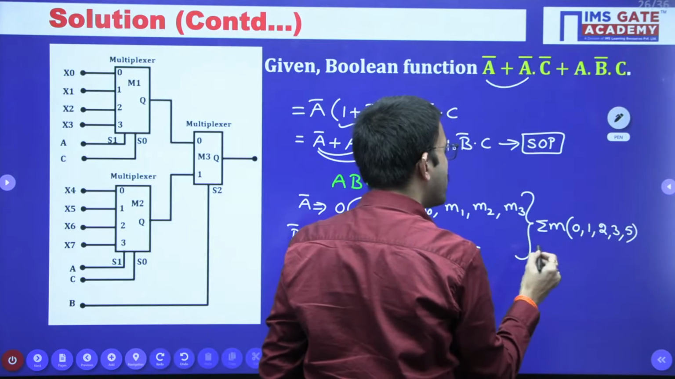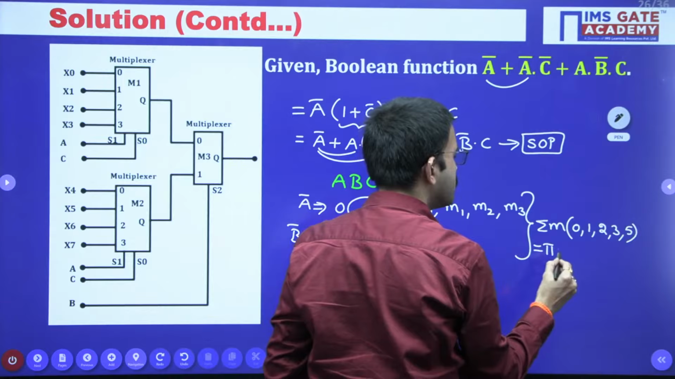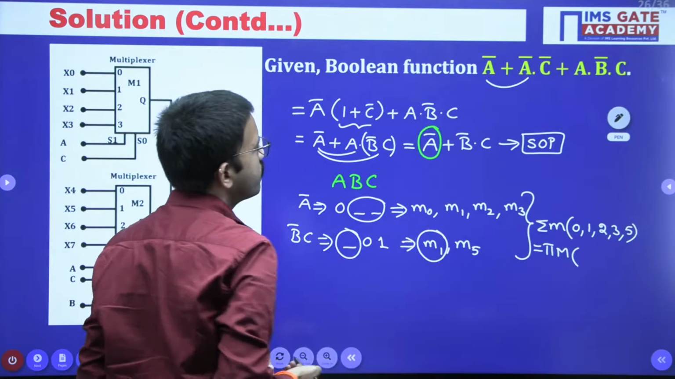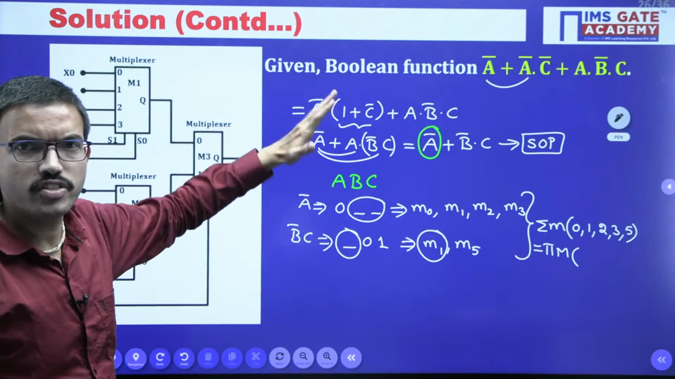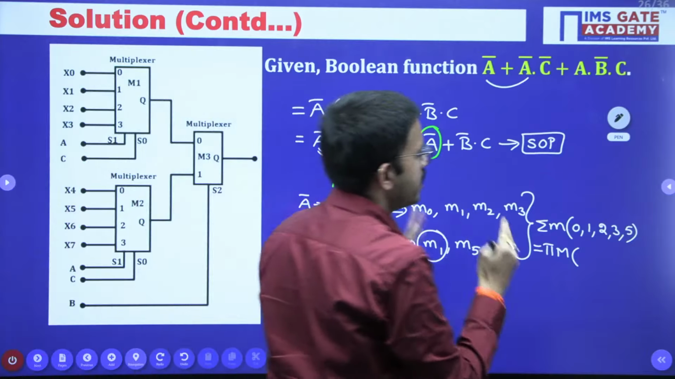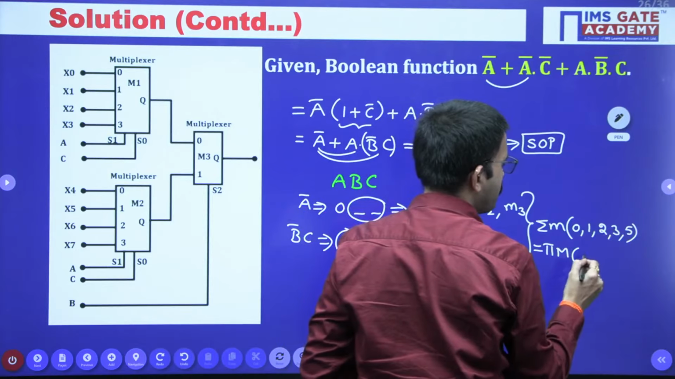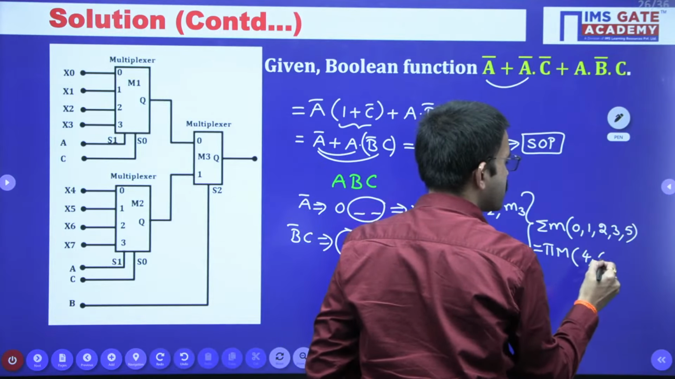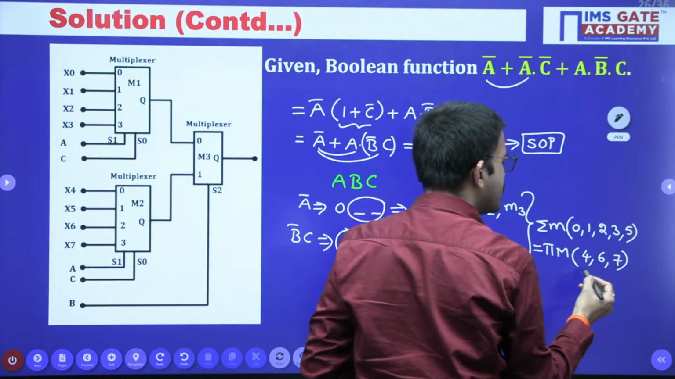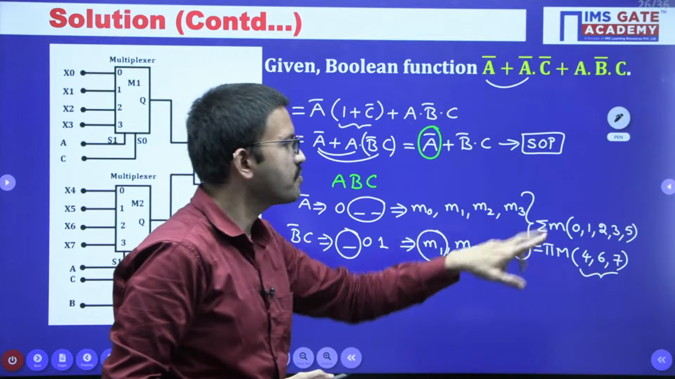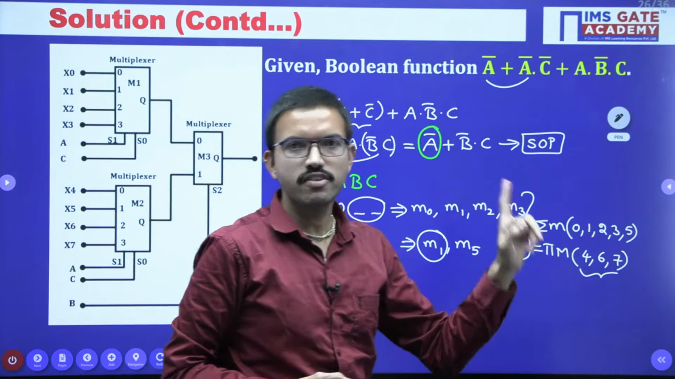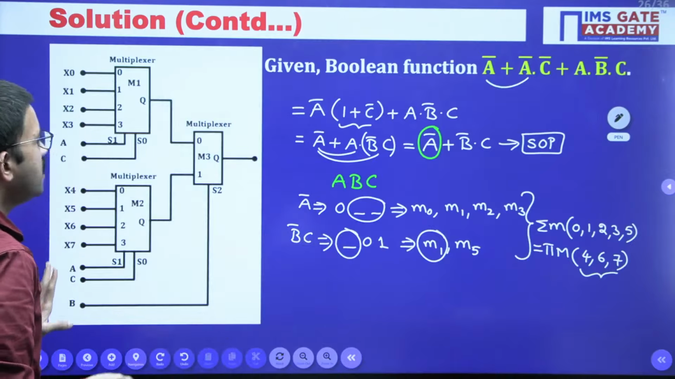If you want to write in terms of product of max terms, since it is a 3 variable function, you will get a total of 8 combinations of 0s and 1s, 0 to 7. Within that range, other than these terms, the remaining will be max terms. 0, 1, 2, 3, 5 are present, and 4, 6, 7 remain. So for these 3 combinations, you are getting 0. For these 5 combinations, you are getting 1, right? So it is very simple, luckily.